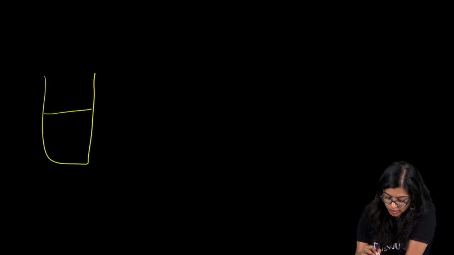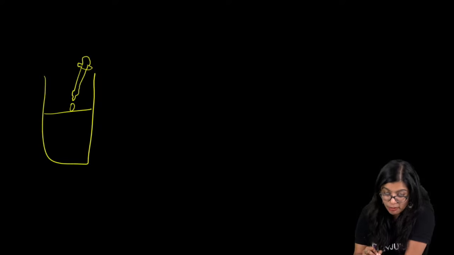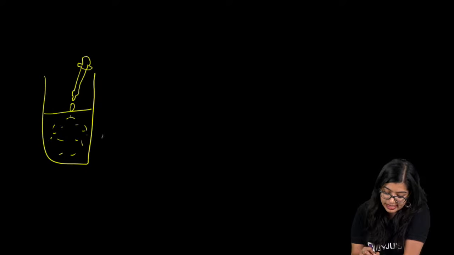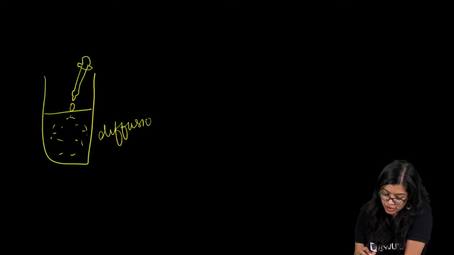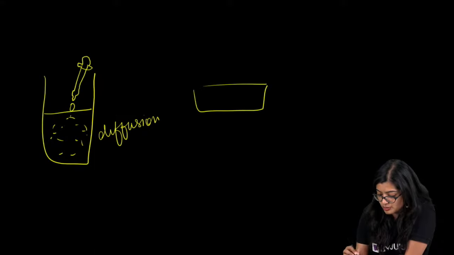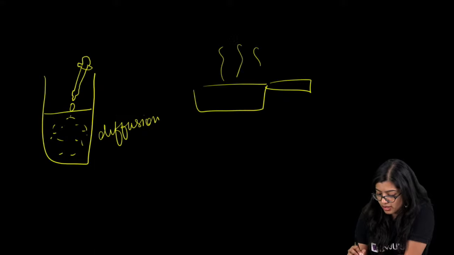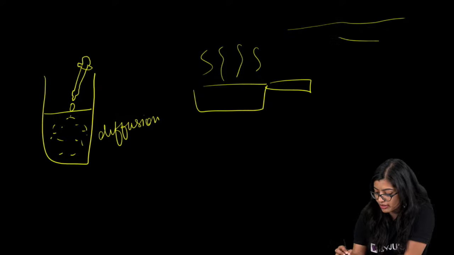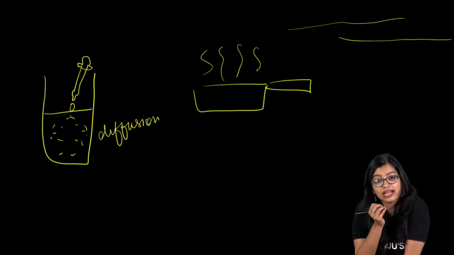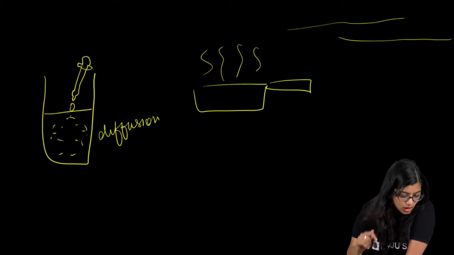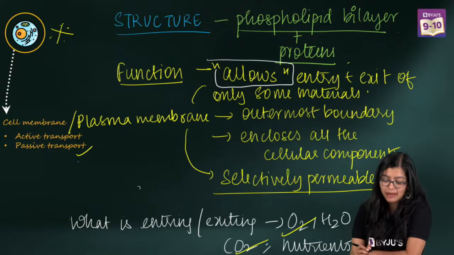Ma'am, some other examples of diffusion, okay? See, another example of diffusion is when you put a drop of ink, right? If this is a dropper and I put one drop of ink, we see that the ink will spread to the whole thing. This is an example of diffusion. Then the next one, of course, the best example I can give you is cooking. All the aroma molecules, how they will spread all the way till our room. That is also an example, okay? All right. So now we have looked at passive transport.